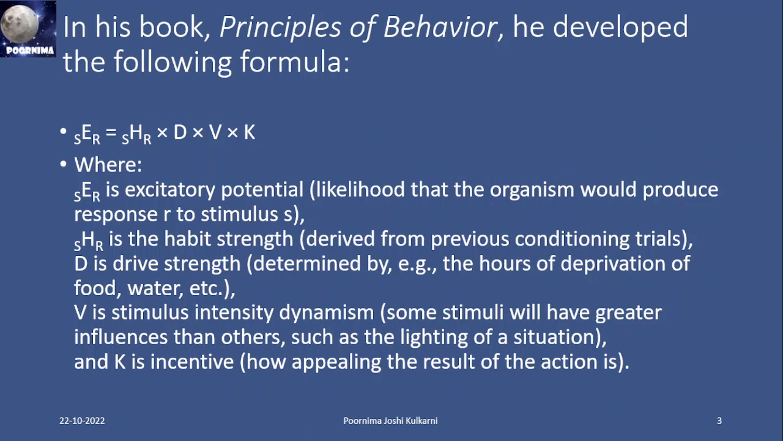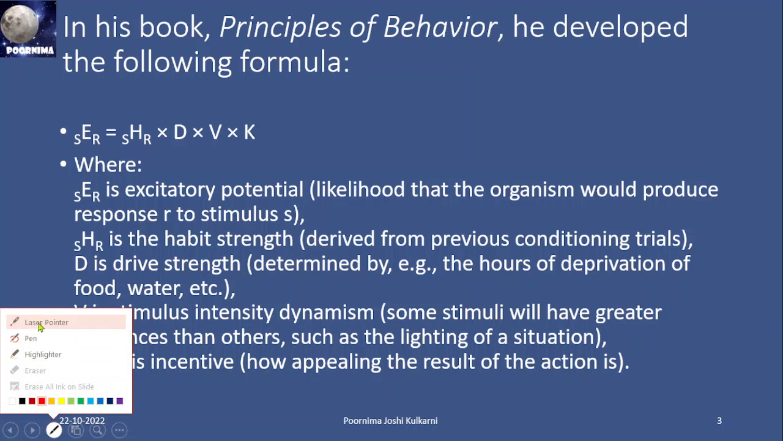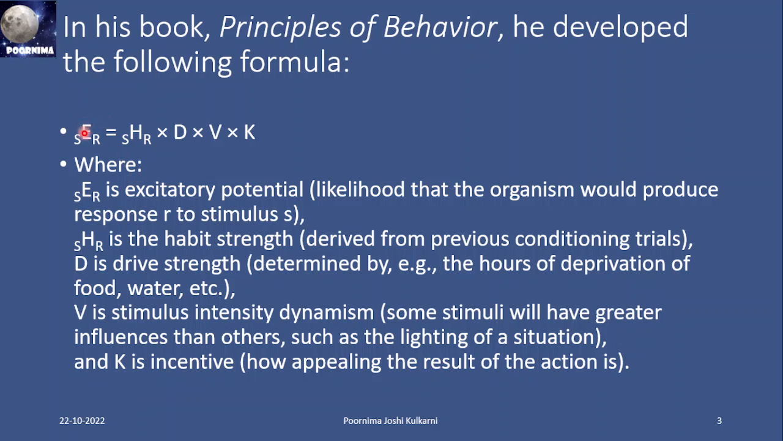What are the principles of behavior he developed? He gave his theory in a mathematical formula. sER, the excitatory potential, is equal to sHR. Here sHR is the habit strength. What is habit? It is derived from previous conditioning trials. Doing the same thing again and again, habit becomes a strength. That is habit strength.